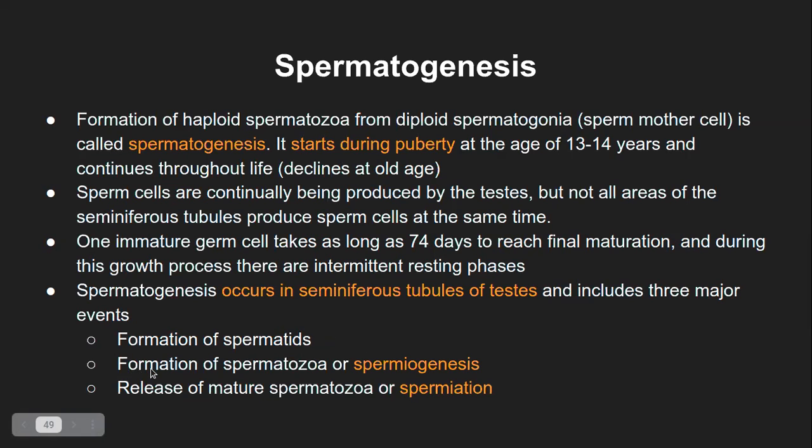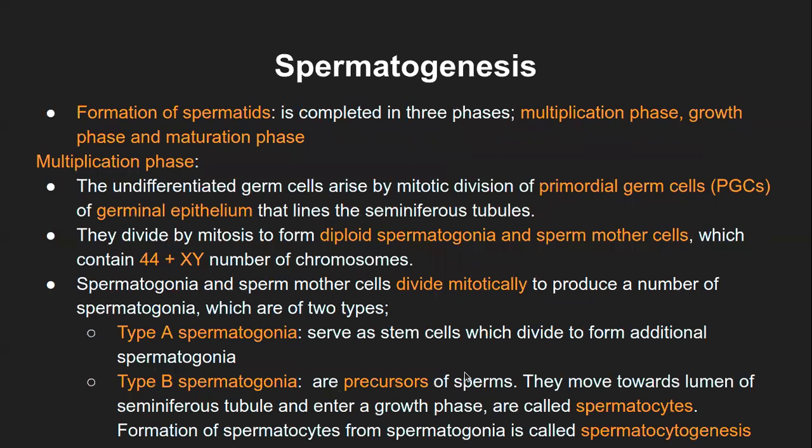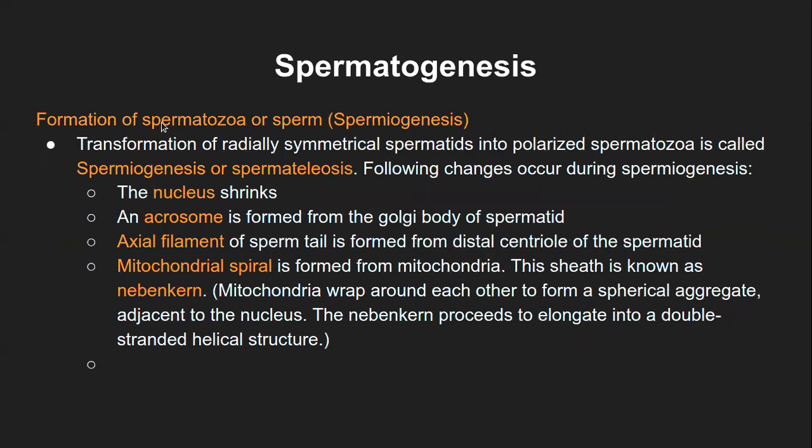Then they will enter into the next stage, that is formation of spermatozoa, which is also called spermiogenesis. So formation of spermatozoa or sperm. Now the transformation of radially symmetrical spermatids. The spermatids are radially symmetrical, that means they are more like a sphere, into the polarized spermatozoa. Polarized because the arrangement of the proteins within the spermatid changes.